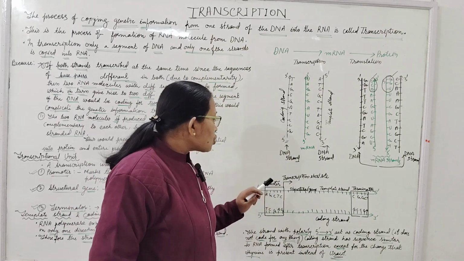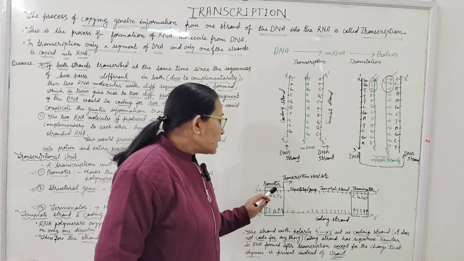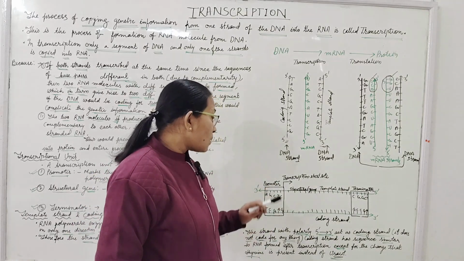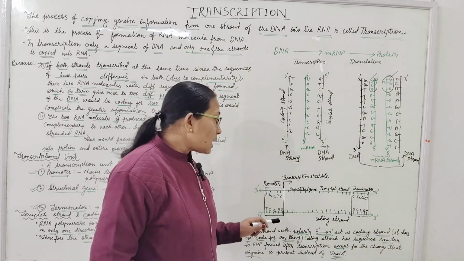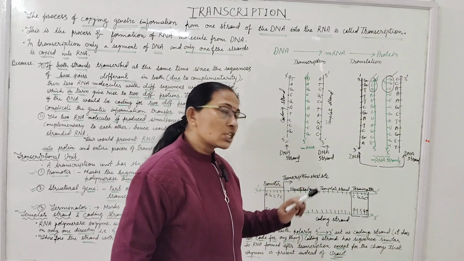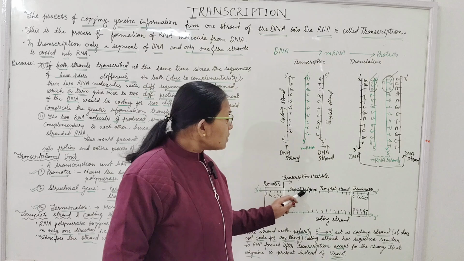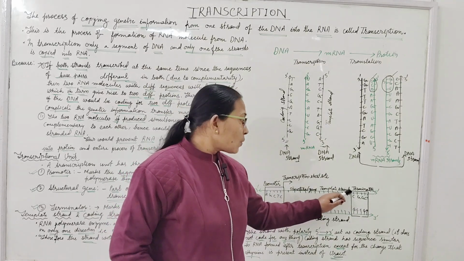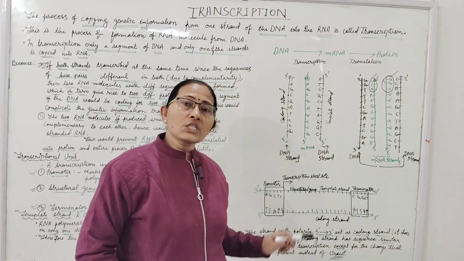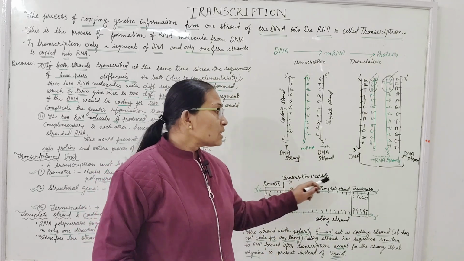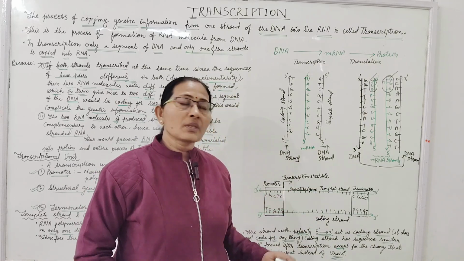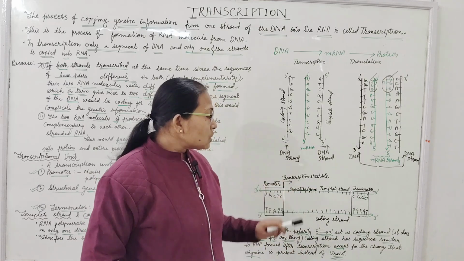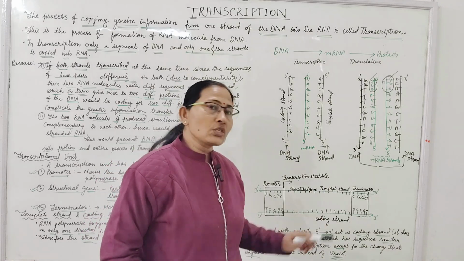So at the site of the promoter, the DNA dependent RNA polymerase enzyme joins the promoter site and starts the transcription. It reads the structural gene in the form of base pair sequence present on one strand of the DNA. That strand will be called the template strand, and the other strand will be called the coding strand.